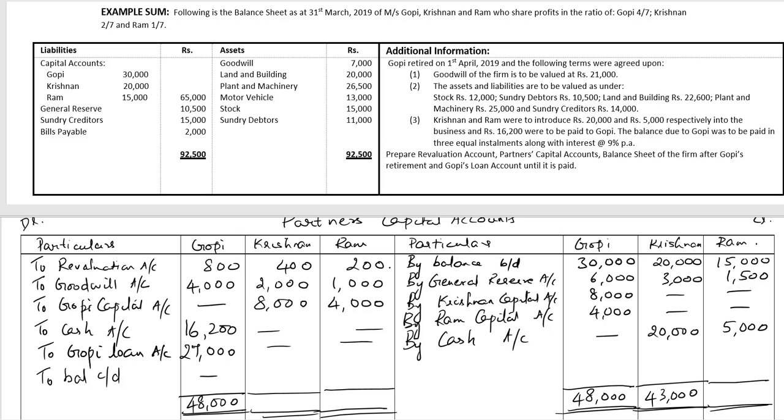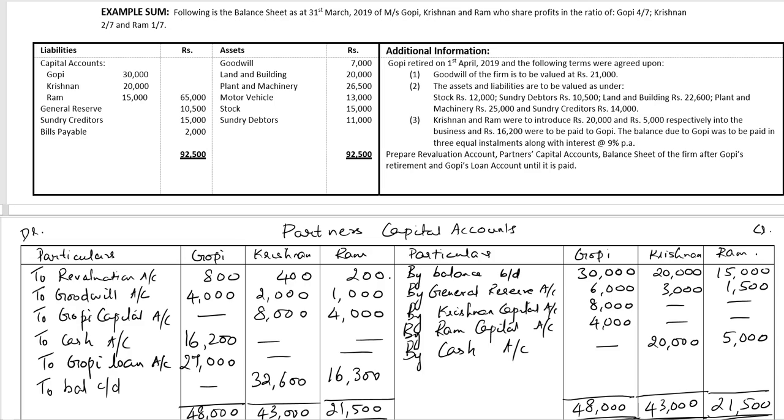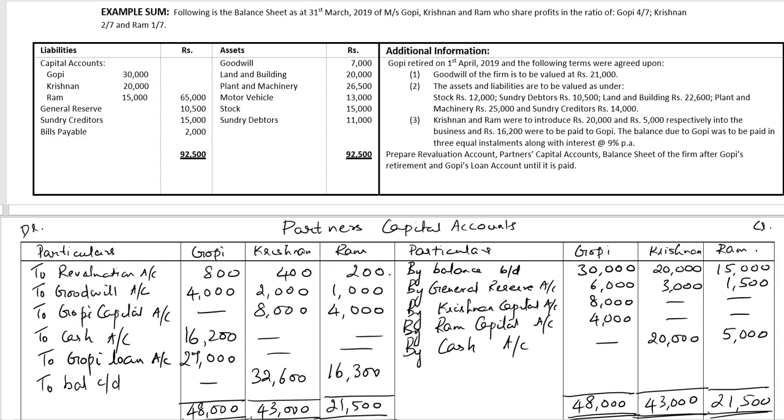43,000 greater total for Krishnan. 32,600 balancing figure in the case of Krishnan. 21,500 greater total in the case of Ram. 16,300 is the balancing figure in the case of Ram. So these are the partners' capital accounts.